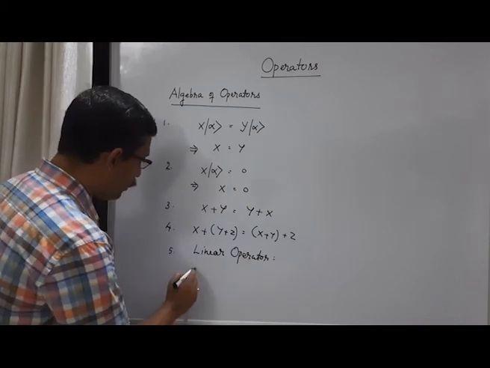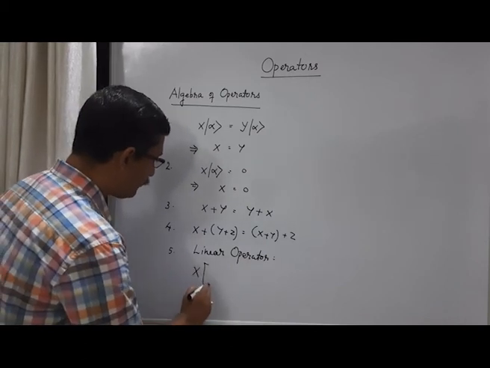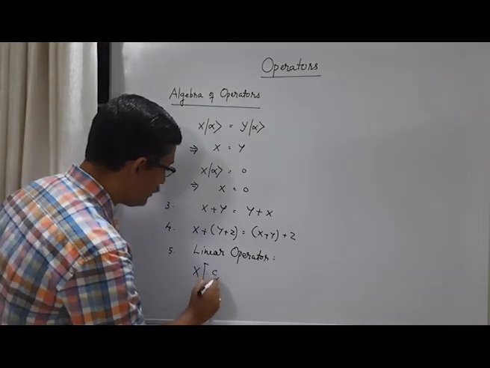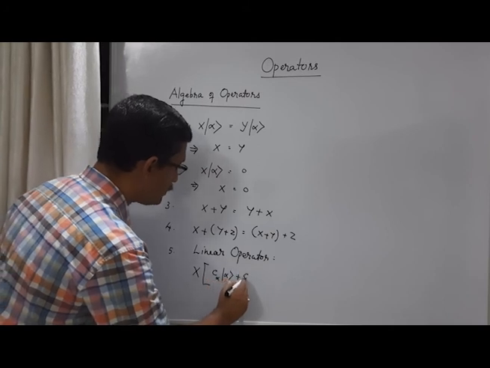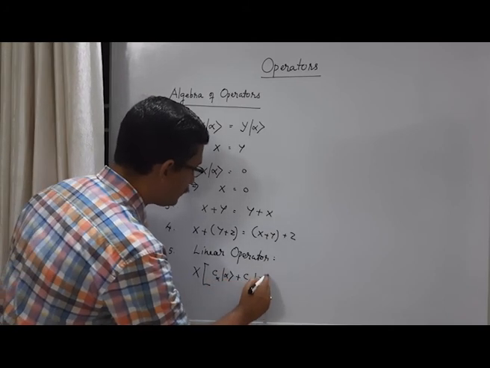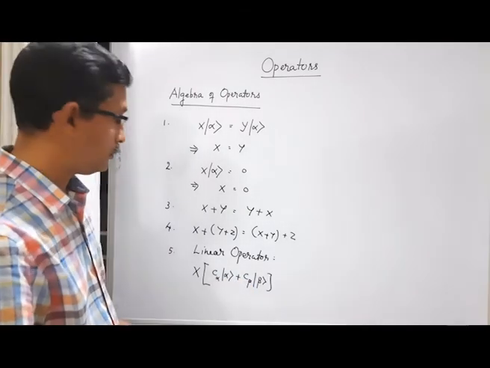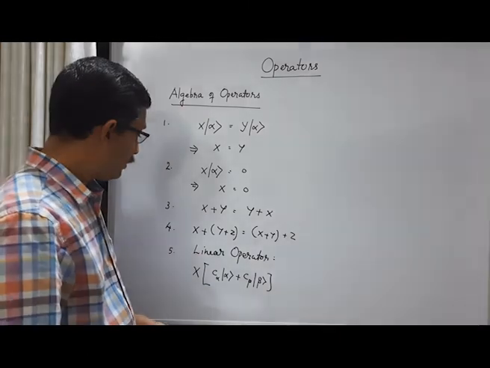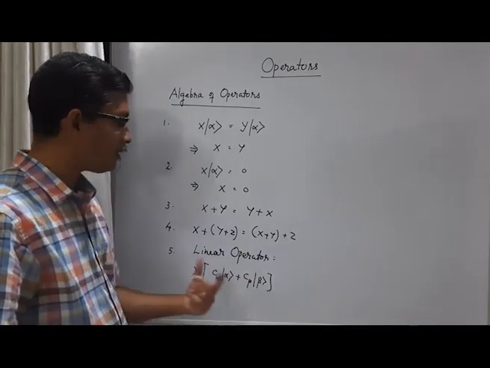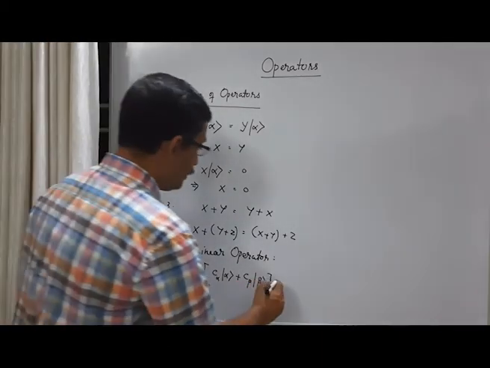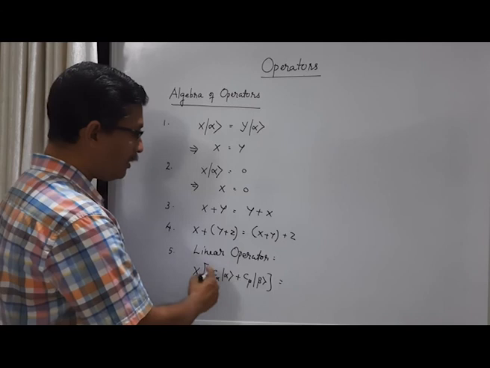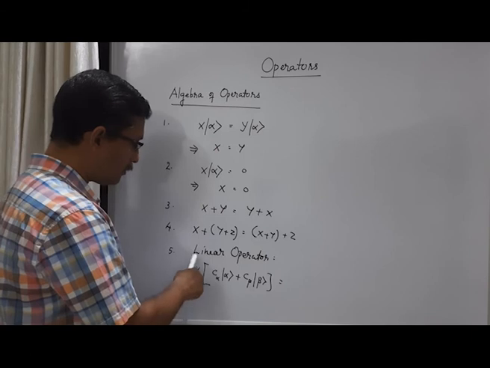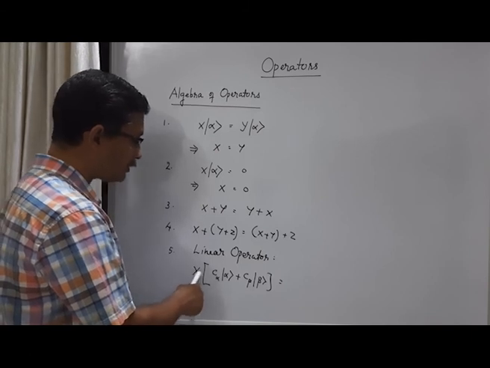A linear operator means that if an operator X acts on a linear combination of two kets, like C alpha ket alpha plus C beta ket beta, where C alpha and C beta are two complex coefficients and ket alpha and ket beta are two kets, then this is equal to the same linear combination of the kets obtained by acting the operator on each ket.